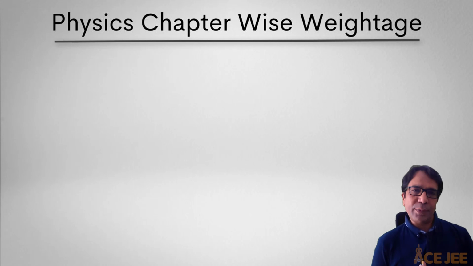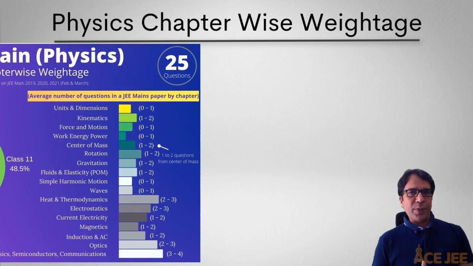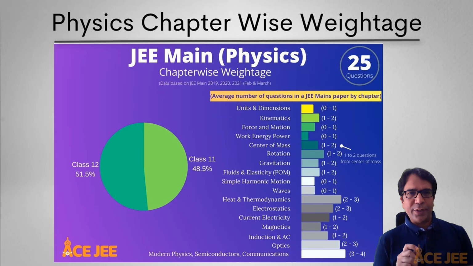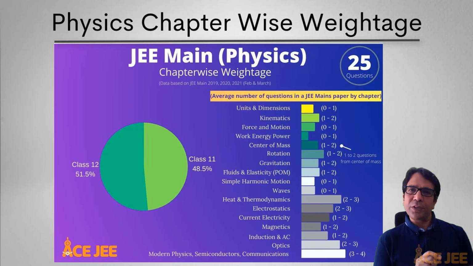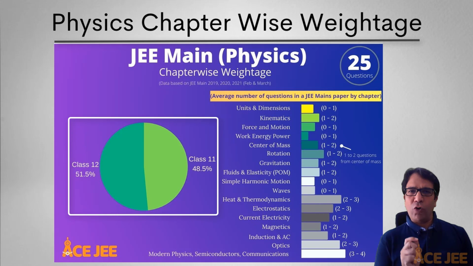Now, let's take a look at the chapter-wise weightage in JEE Mains physics paper. Note that the data presented below is based on JEE Main physics papers in 2021, 2020, and 2019. And when I talk about 2021, I'm talking about February and March papers because April and May have not yet been held. So if you look at this chart, you will notice that class 11th and class 12th carry an almost equal weightage, though class 12th weightage is slightly higher.